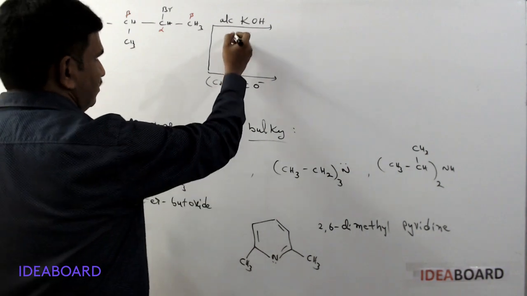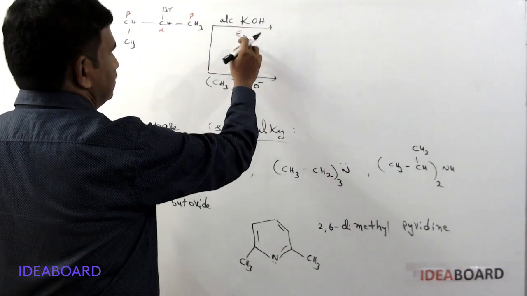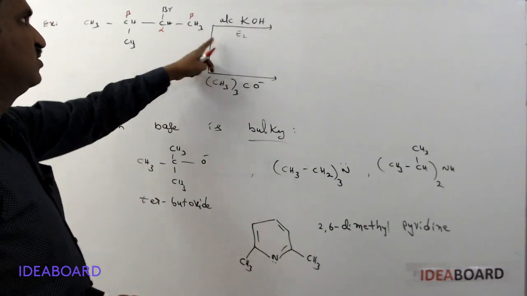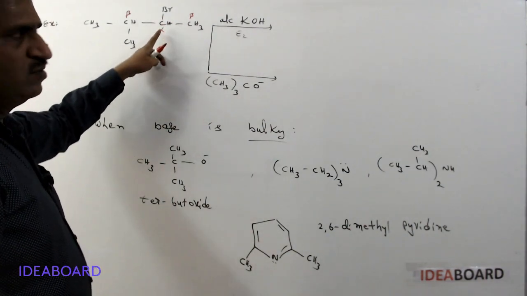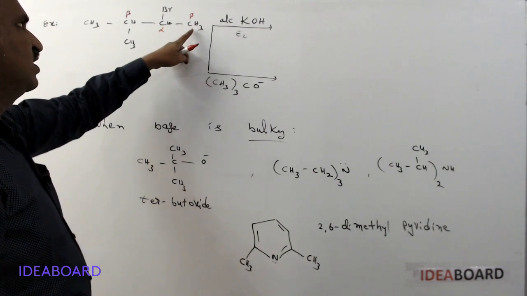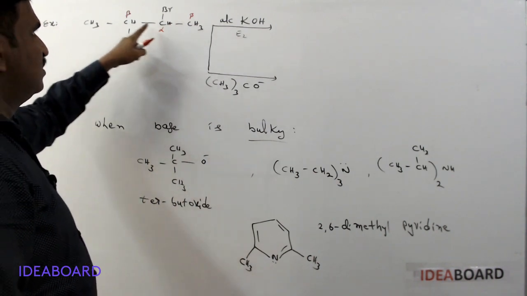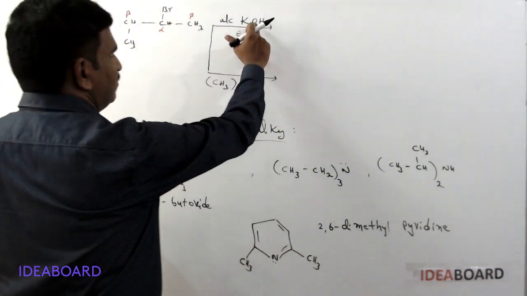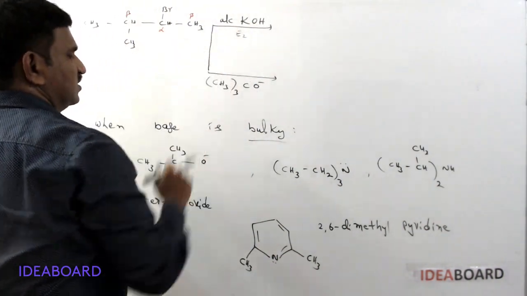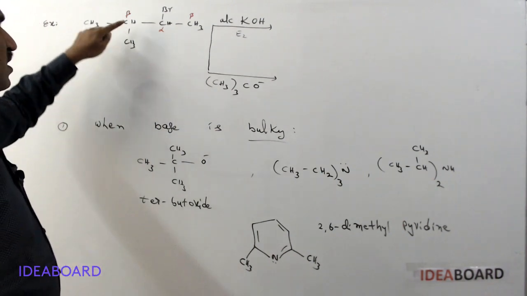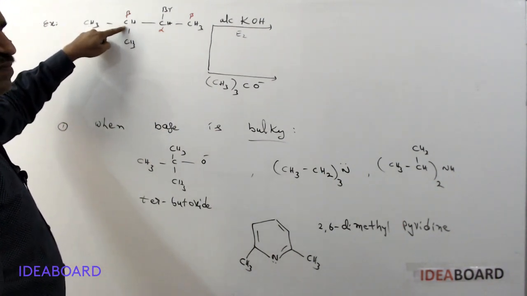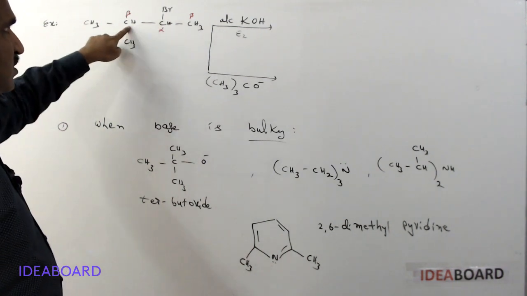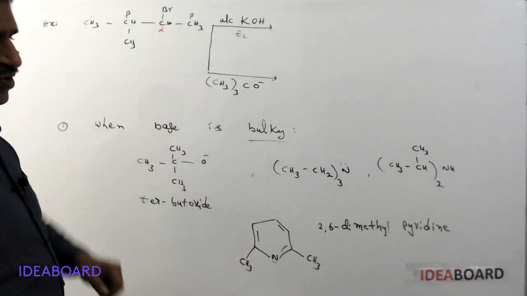If it undergoes E2 elimination, the bromine atom is removed from this carbon, and from the adjacent carbon we remove the proton, H plus. Here both have protons. So if it is a small base, Saytzeff elimination occurs. Saytzeff elimination means the beta carbon containing fewer hydrogen atoms gives the proton, not the one with more hydrogen atoms.